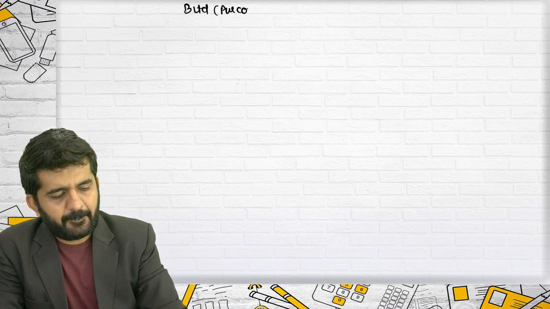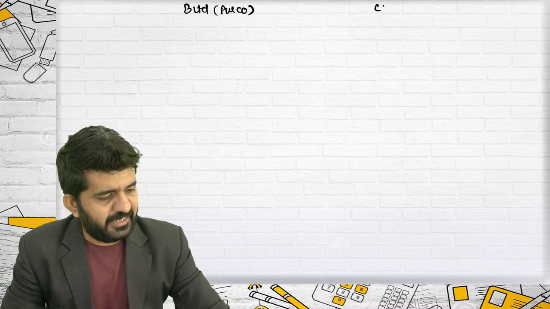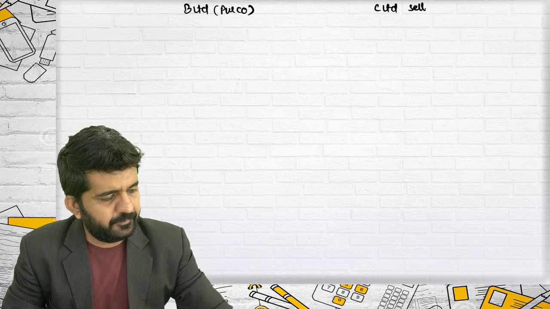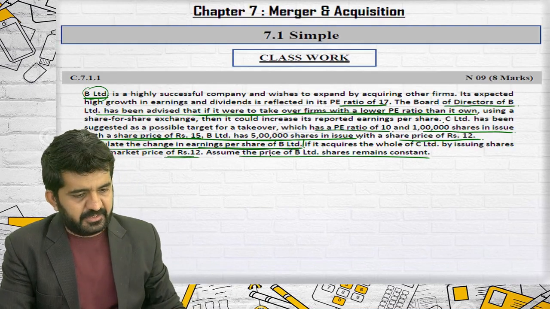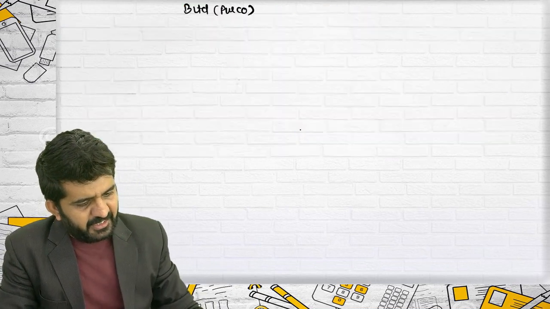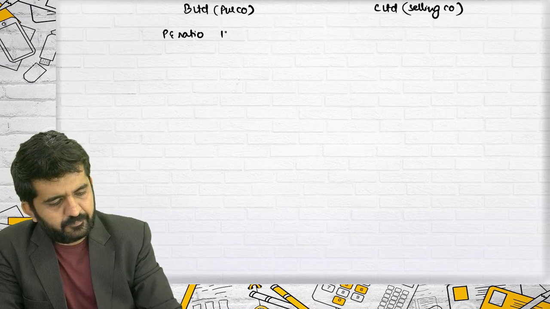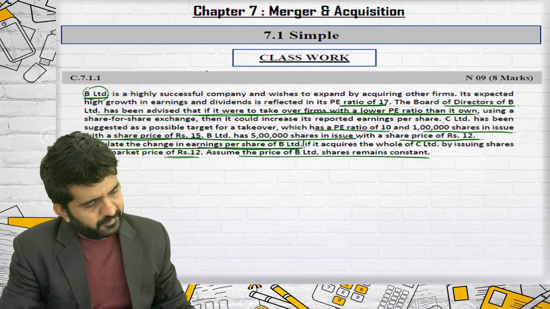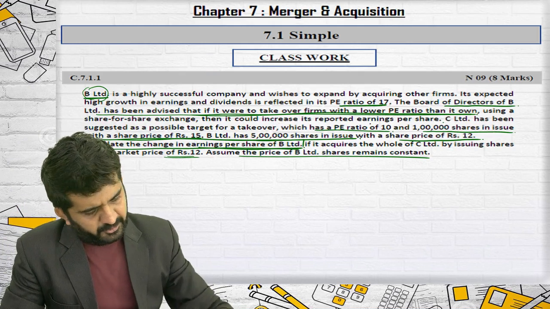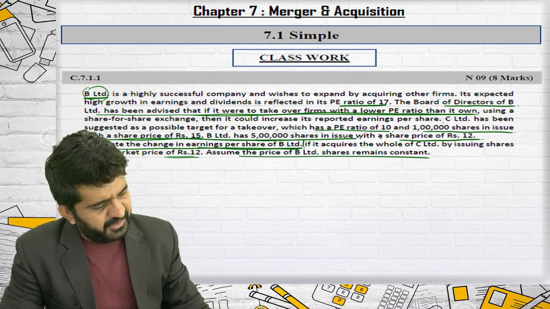B Limited is the purchasing company and C Limited is the selling company. Let me write down all the details. B Limited, PE ratio is 17. Board of Directors of B Limited are using exchange takeover, PE ratio of 10.